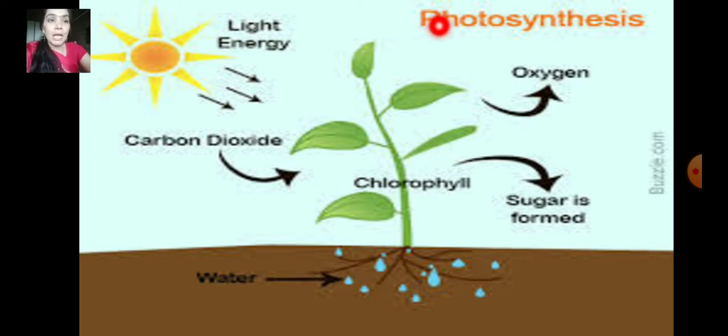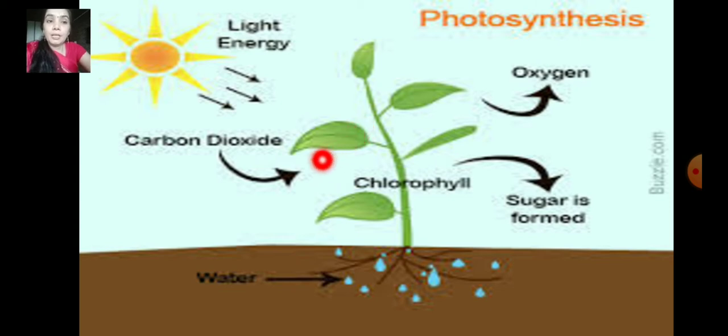Photo, P-H-O-T-O, means light, and synthesis means putting together.